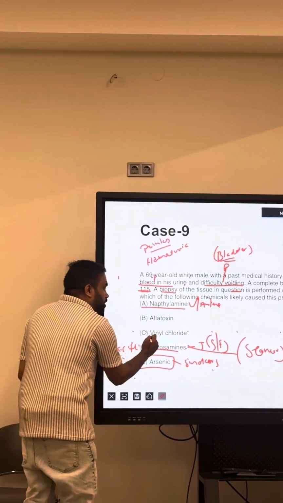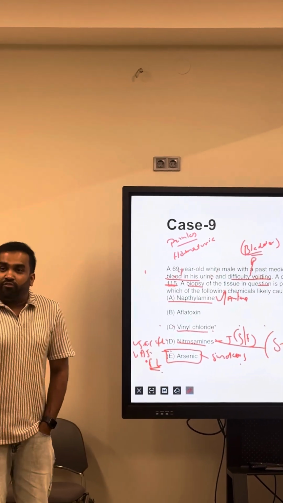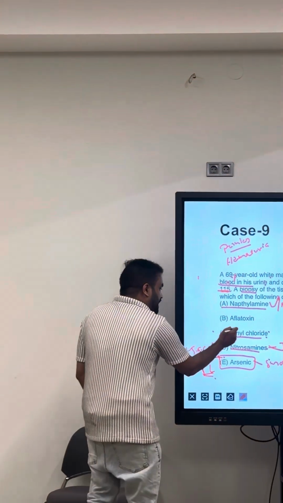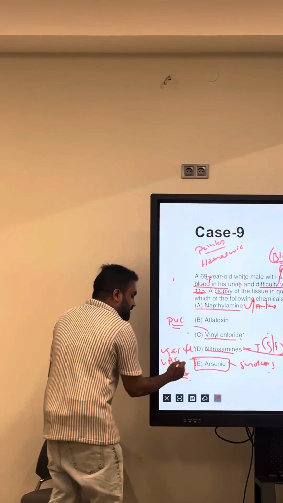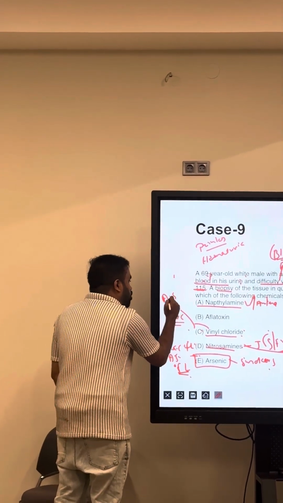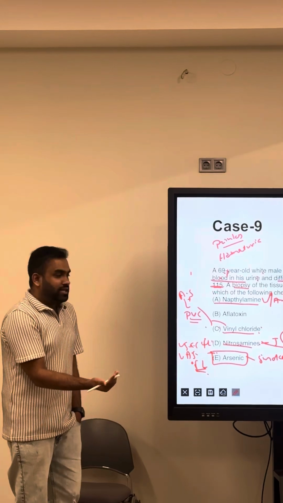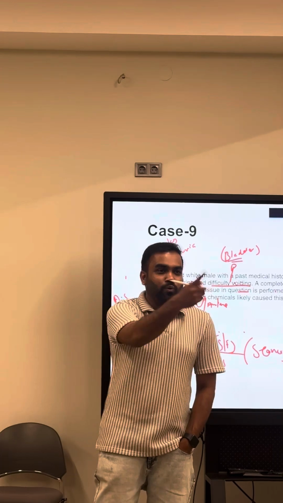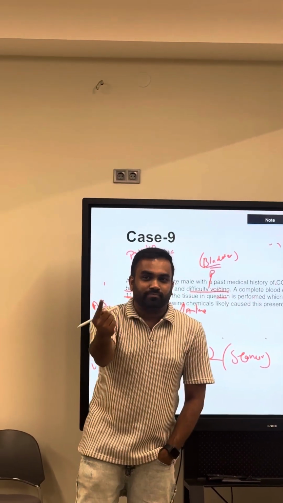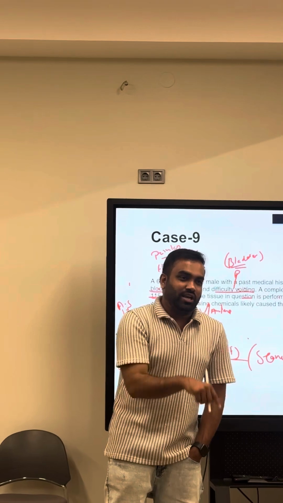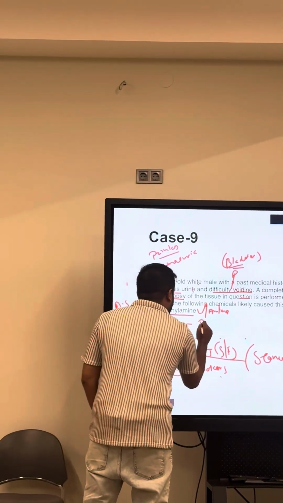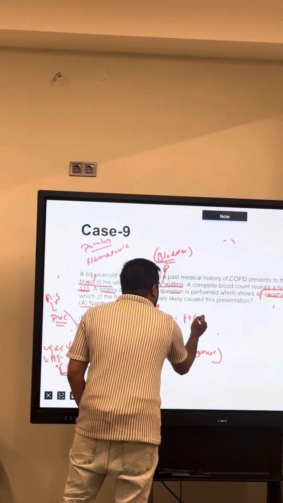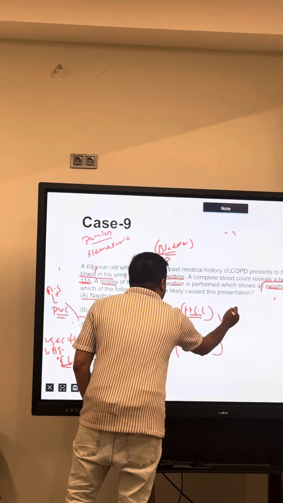No. Then vinyl chloride: construction workers or factory workers exposed to PVC, polyvinyl chloride pipe. It also causes angiosarcoma of the liver. Nothing mentioned here. The other option here is aflatoxin. This comes from a famous fungus. What is the fungus? Aspergillus. Good. Which fungus is that? Aspergillus. And it will cause hepatocellular carcinoma.